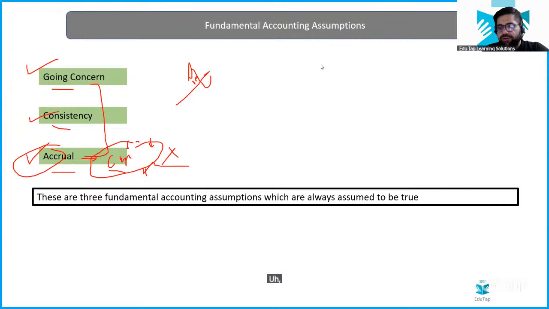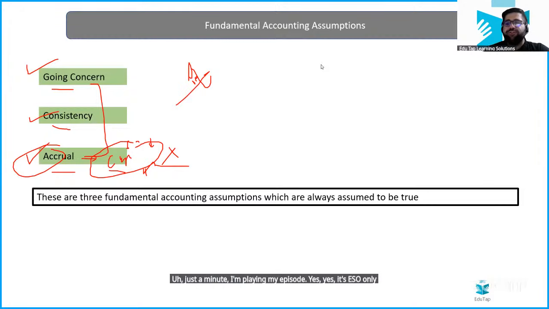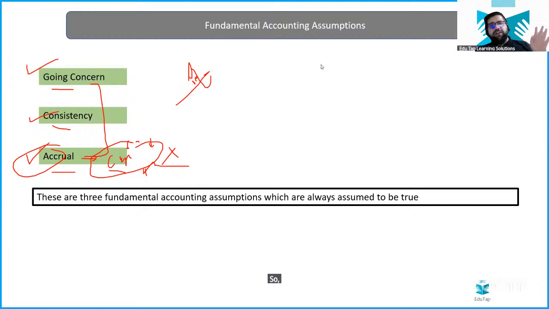Shark Tank, you also do it. I'm playing my episode. Yes, it's EZO only, thank you so much. The founders of this company were from Maharashtra only, if I'm not wrong. See their case, you will learn how they were not following accrual and were following cash.